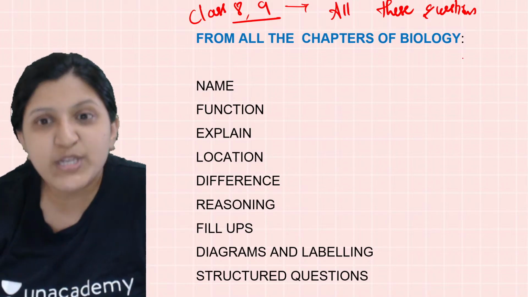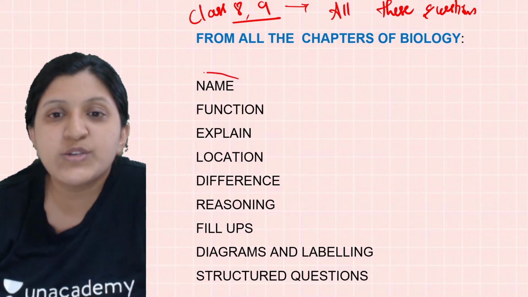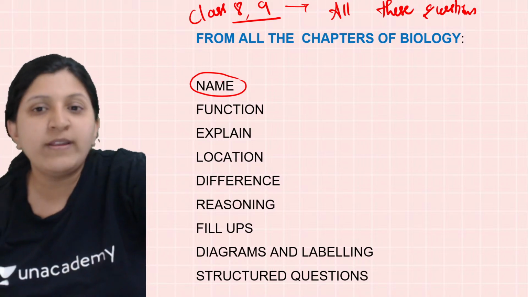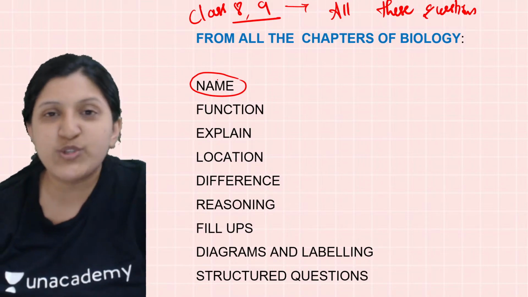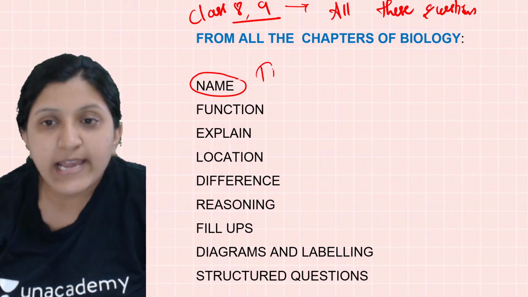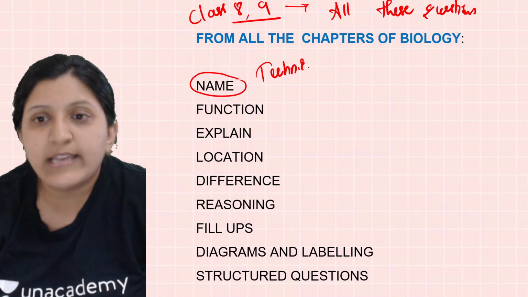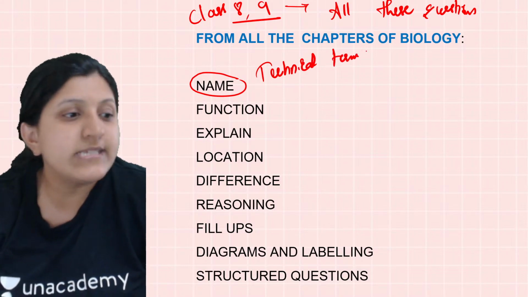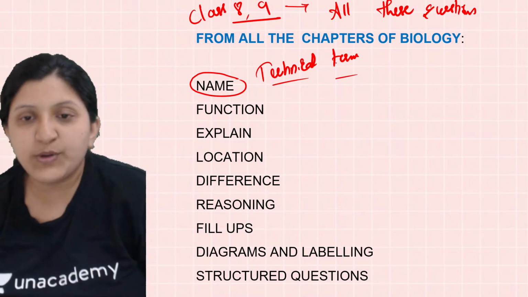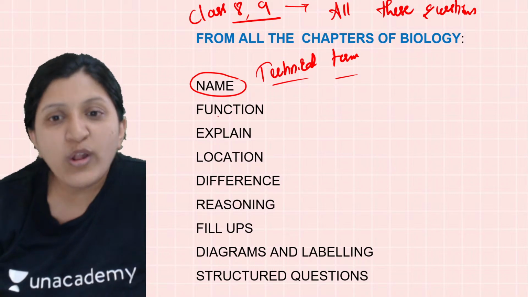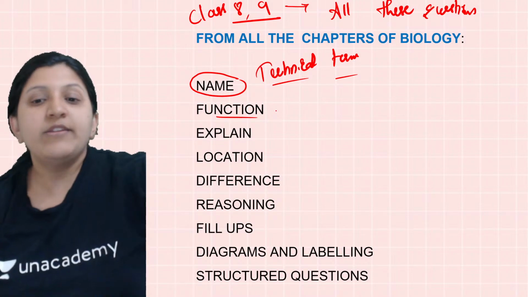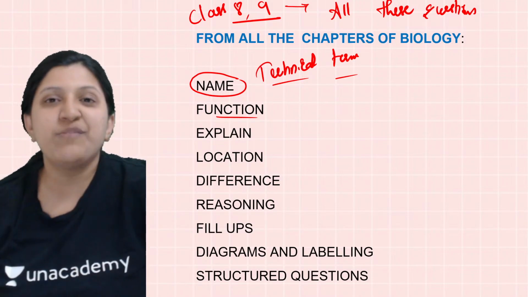So from all the chapters of biology, what you can do is go for the name the following. Now I have done one session on name the following from all the chapters of term 2. Okay, so make sure that you are writing all the technical terms. If there is name the following, you can go for this. So you can write it in one place. Then function. So all the functions in one place. When you are writing a function, again this has to be the one which is mentioned in your textbook, so there shouldn't be any variation.